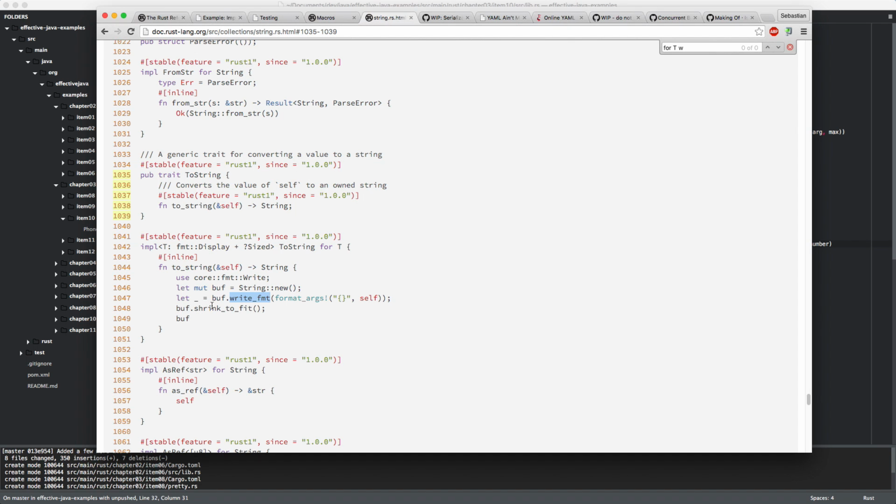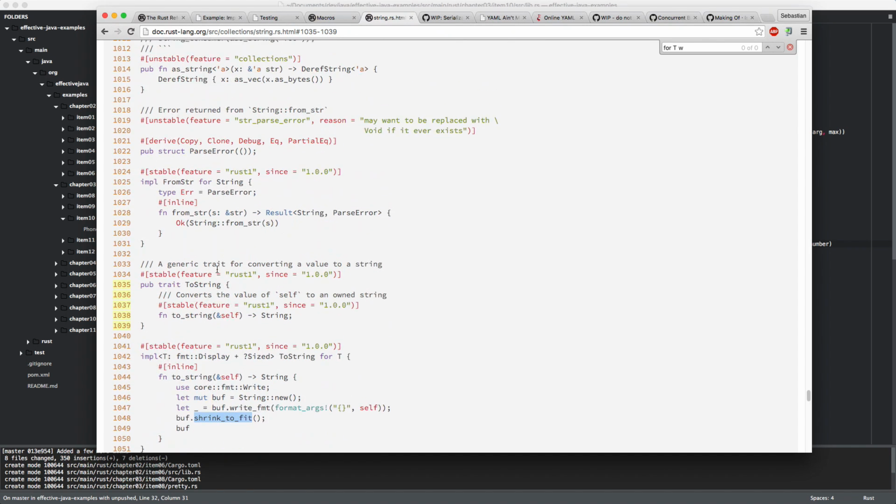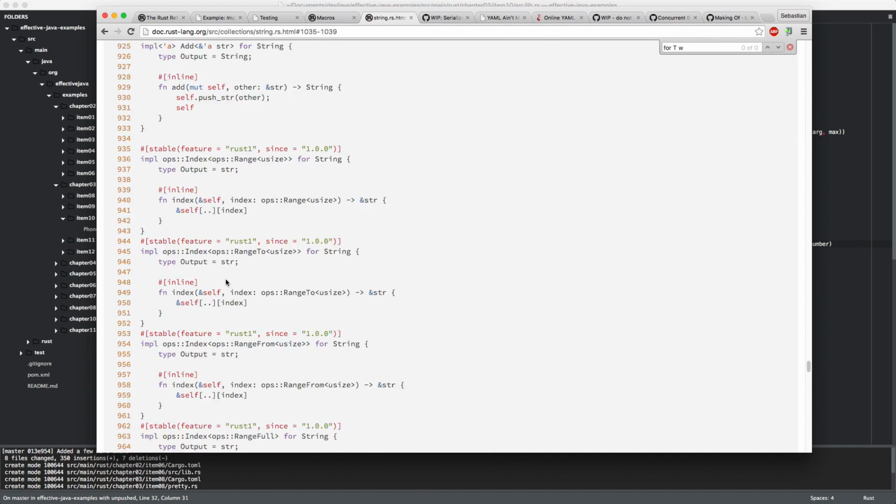And shrink to fit, I think it might actually free memory that wasn't used, because when the buffer grows, it will actually overallocate a bit, and the shrink to fit will free that memory again, I think, possibly. Something like that.